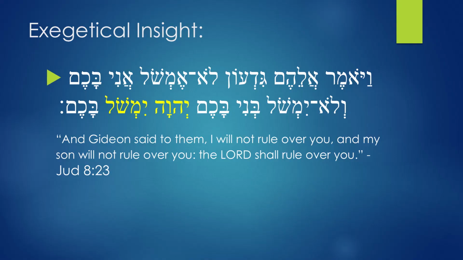Now the phrase again is Vayomer alehem Gideon, lo emshol ani bakem, velo yimshol beni bakem. Yahweh yimshol bakem. Now notice what is happening here. Just focus on the last part, where you have Yahweh yimshol bakem. Bakem means over you. Yahweh means Lord. Yimshol means he will rule. Bakem means over you. But notice, remember we said Hebrew has a special word order.